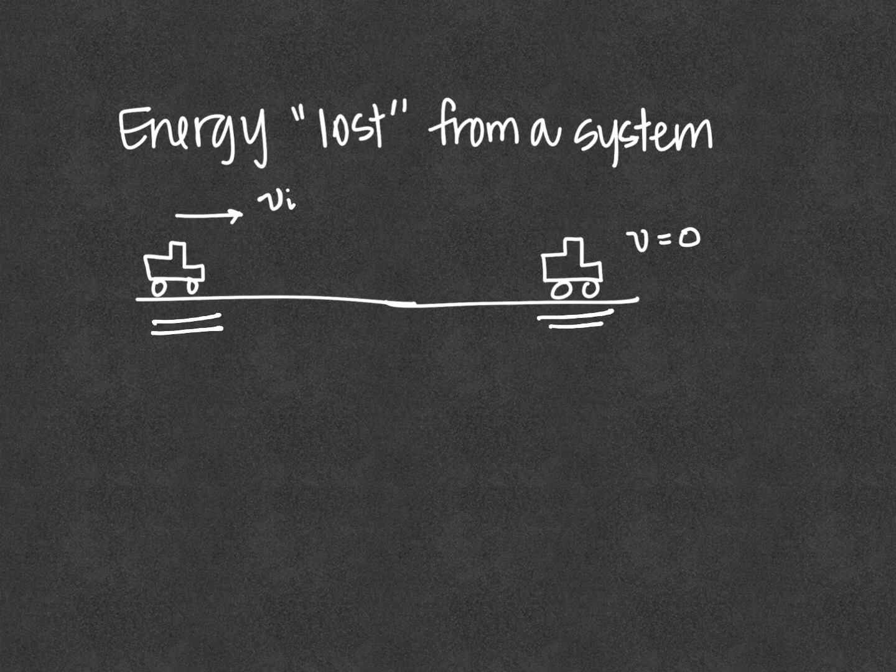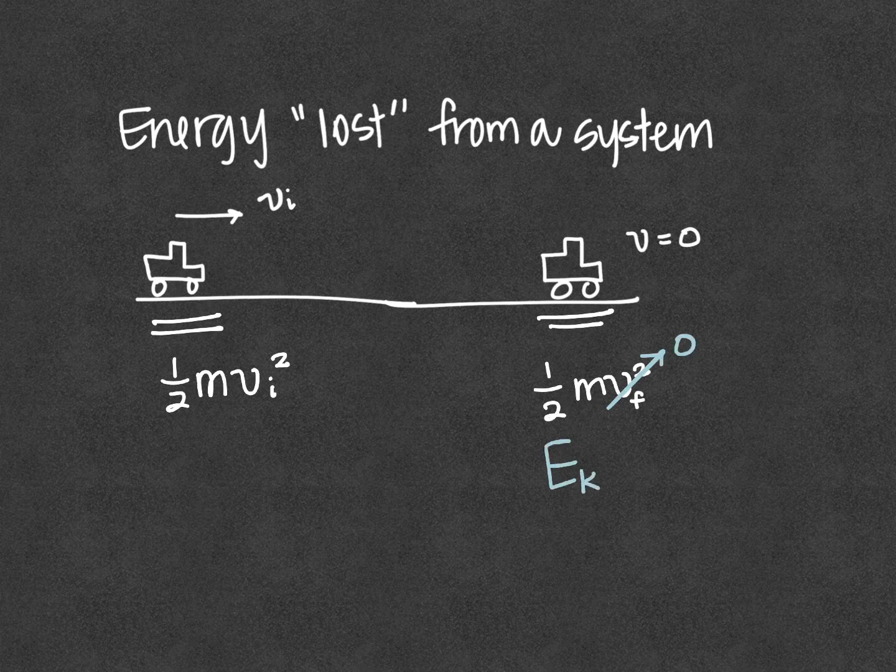Well, the kinetic energy, 1/2 m, the mass of the car, times the initial velocity squared, and the kinetic energy later, 1/2 m v final squared, is different. This final velocity is 0. So that means that our kinetic energy final is 0, and our initial kinetic energy is some initial value.